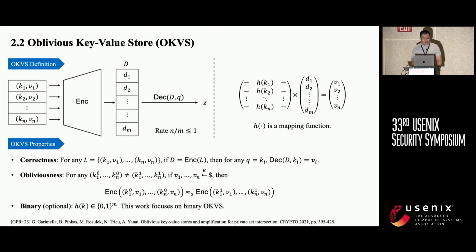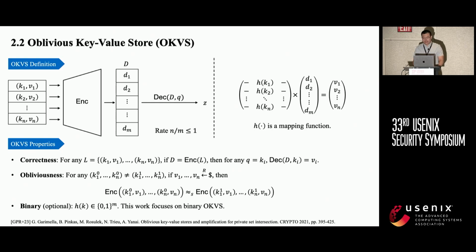So what is OKVS? OKVS is a data structure that encodes a key value map of size N to an array D of size M, where M is greater than or equal to N. OKVS encoding is equivalent to solving a linear system shown in the right figure. Here H is the mapping function, and different OKVS constructions have different definitions of H.